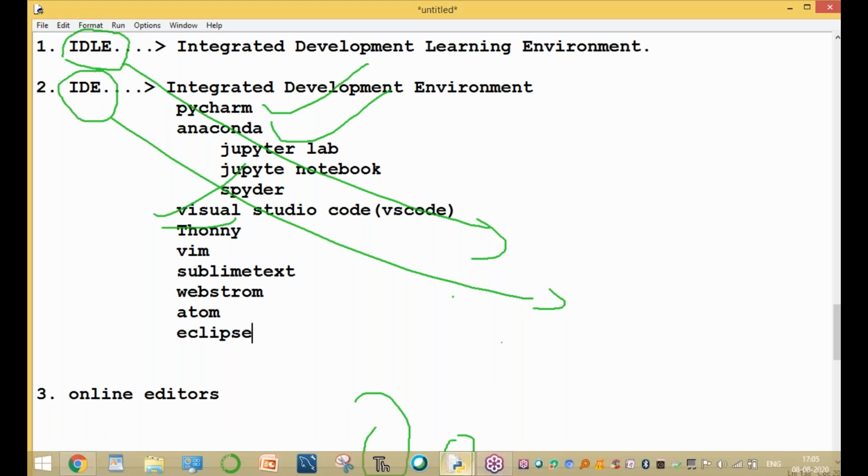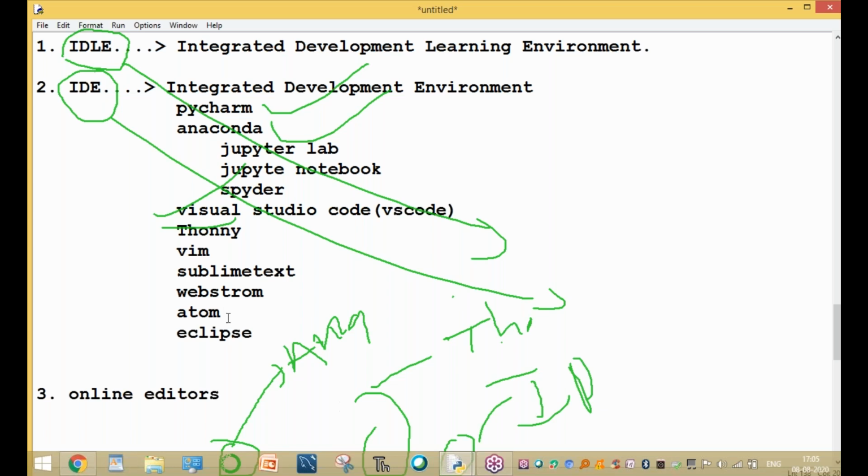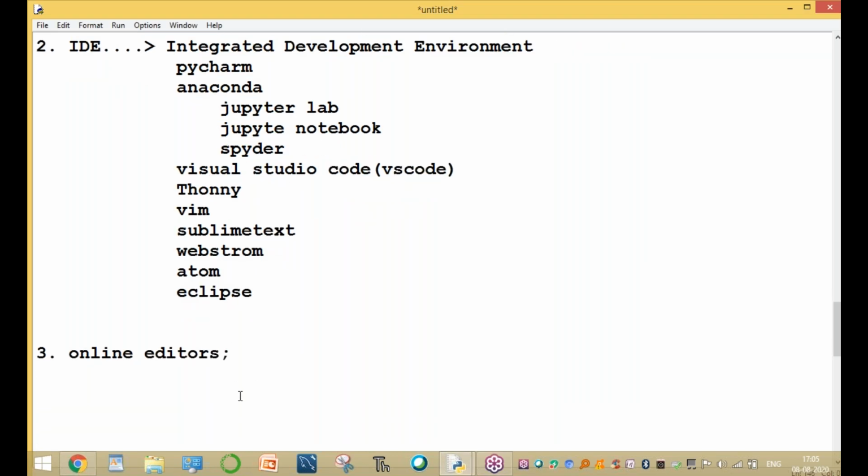And another environment here is Anaconda. There are different environments available in my system. This is Anaconda. And one more is the Thonny environment. This is IDLE. More than 10 environments are available in my system: Anaconda, Thonny, and IDEs like Visual Studio, Vim, Sublime Text, Atom, Eclipse. And we can also write the Python program without installation. Is it possible? Yes, without installation is also possible.